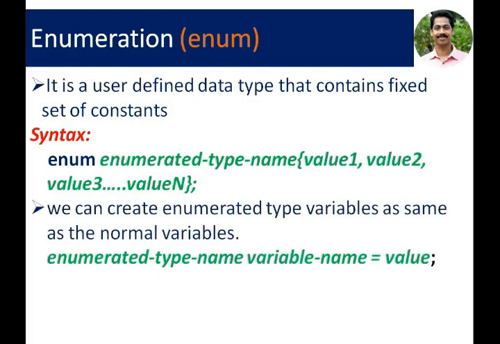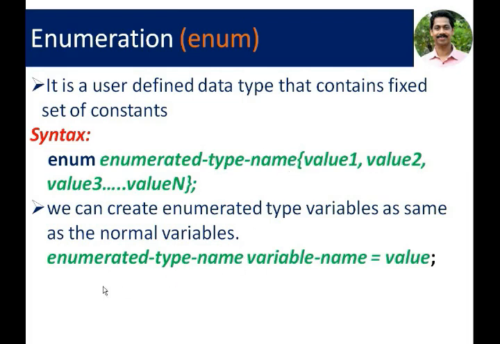We can create enumerated data type variables the same as a normal variable. This syntax is similar to the union or structure variable declaration. Enumerated data type name, which is previously defined with the enum keyword here.